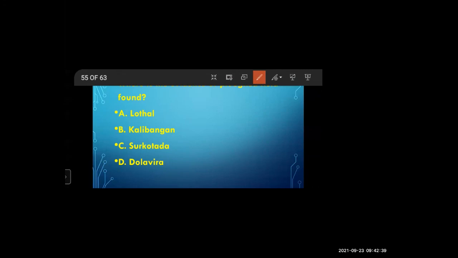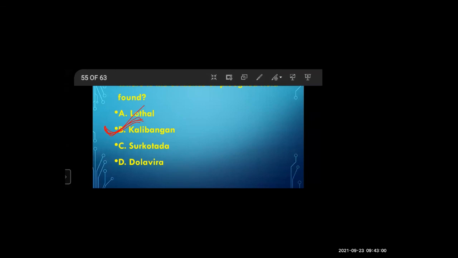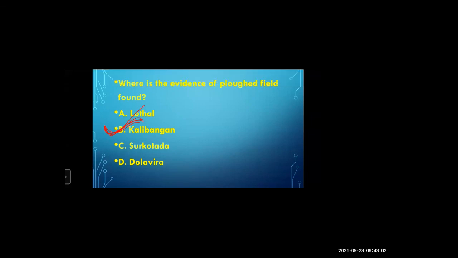Surkotada. No, it is not Surkotada. Where was the plowed field found? Plowing field, I have shown you the picture. Kalibangan. Yes, it was found at Kalibangan. Remember this name. Again, I will take the quiz.